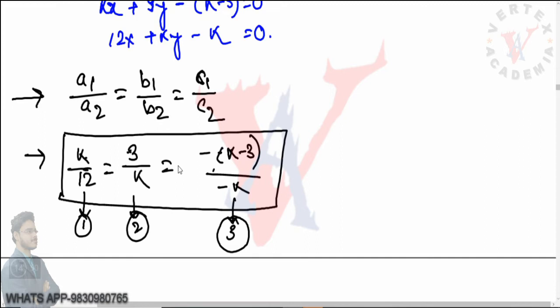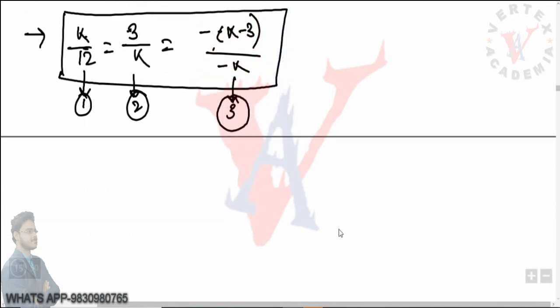Whenever this type of situation arises in a problem, we individually take the cases. We take the first two, then the second and third, then the third and first, and after that we try to find the common solution between them, and the common solution will be the actual solution. This will be more clear when I proceed. So first let us take 1 and 2.